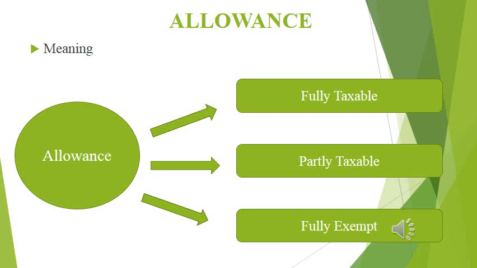And the last one is fully exempted or tax-free. Fully tax-free allowance means those allowances which are received by an employee are fully tax-free. No tax is liable to pay. So these are the important types: first, fully taxable; second, partly taxable; and third, fully exempt or tax-free allowances.